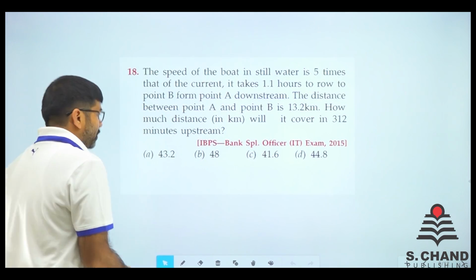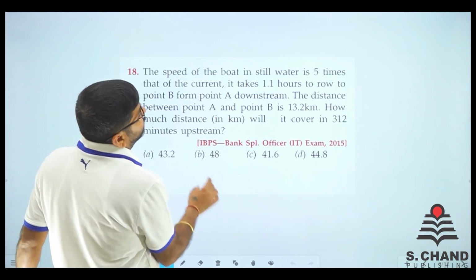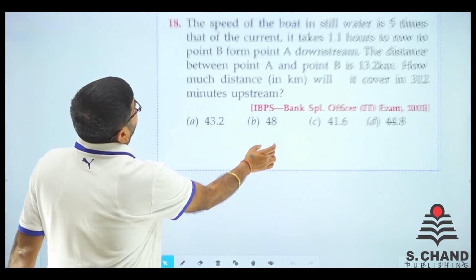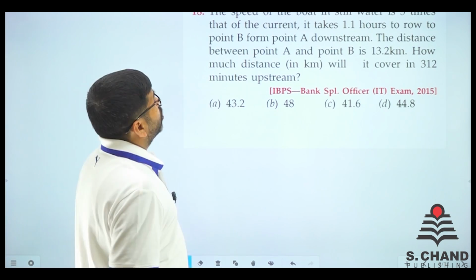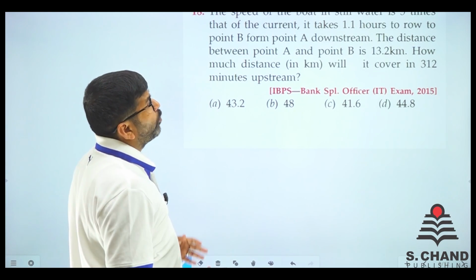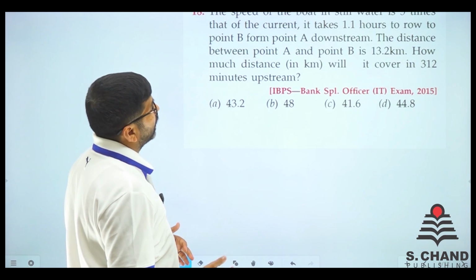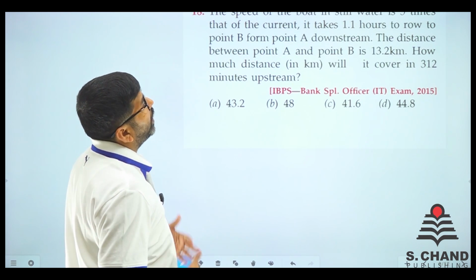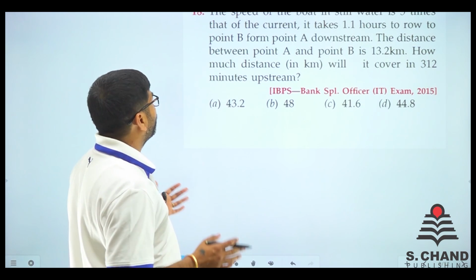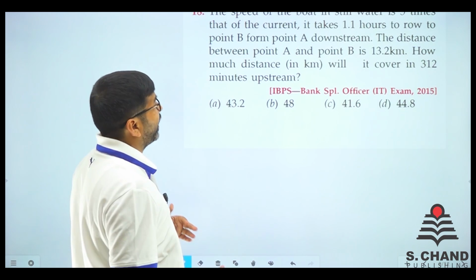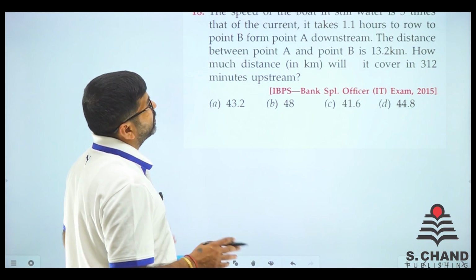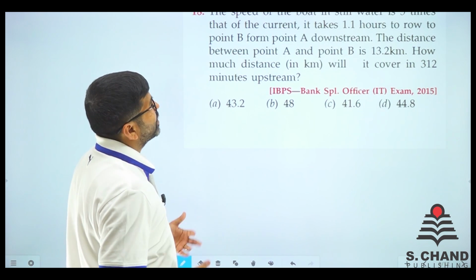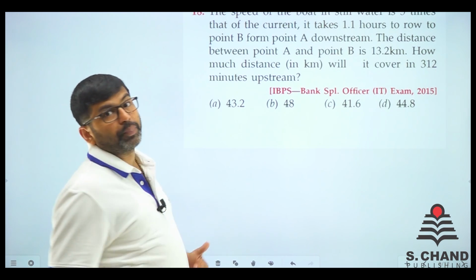This is an IBPS Bank Special Officer IT Examination 2015 question. Let's see what it says. The speed of the boat in still water is 5 times that of the current. It takes 1.1 hours to row from point A to point B downstream. The distance between point A and point B is 13.2. So how much distance will it cover in 312 minutes upstream?